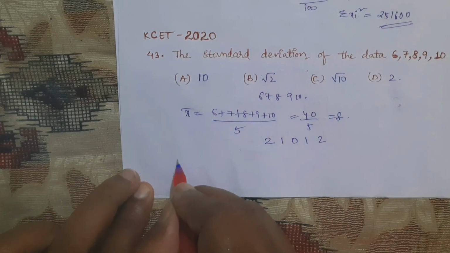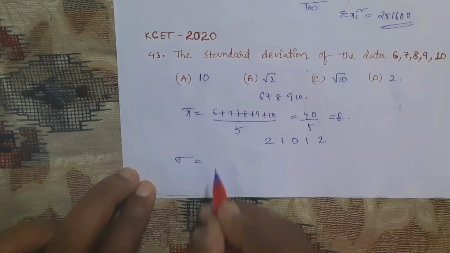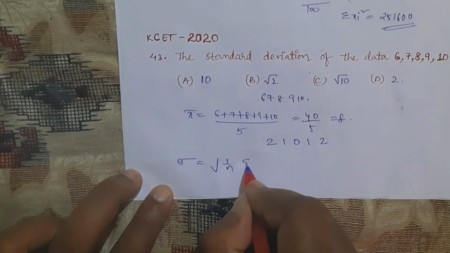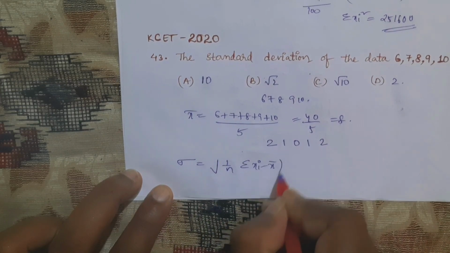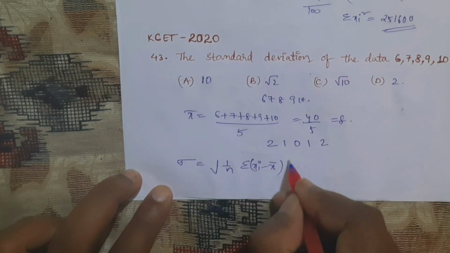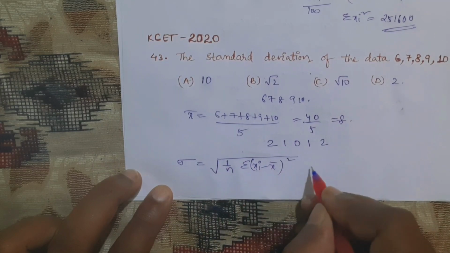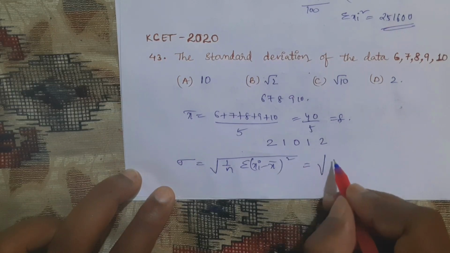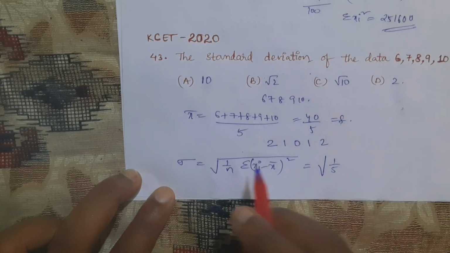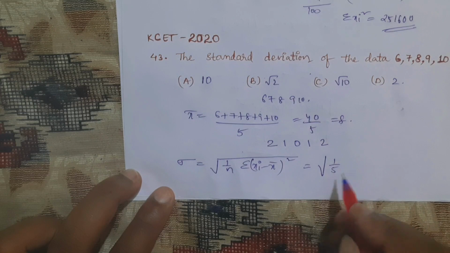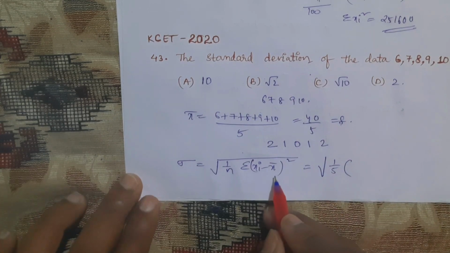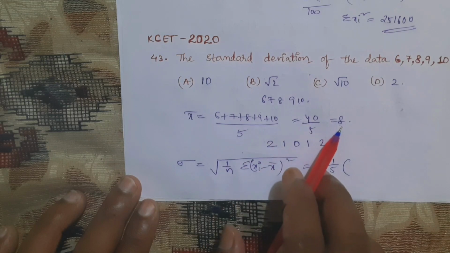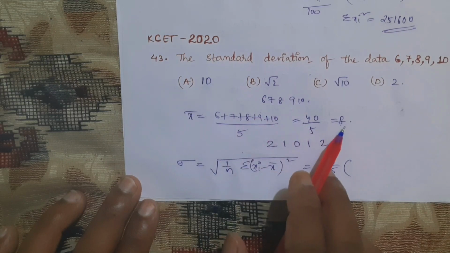And then what is standard deviation? Standard deviation is represented with sigma, which is equal to the square root of 1 by n into sigma xi minus x bar whole square. This is one of the formulas for standard deviation. According to the given data, we need to use that formula, where 1 by n is nothing but 1 by 5, since 5 items are there, into sigma xi minus x bar whole square. These are xi's and this is x bar.